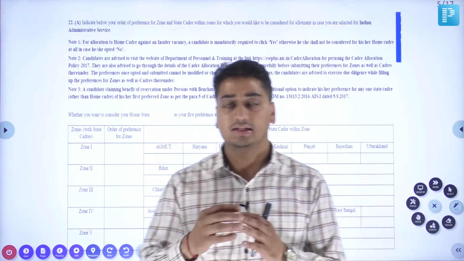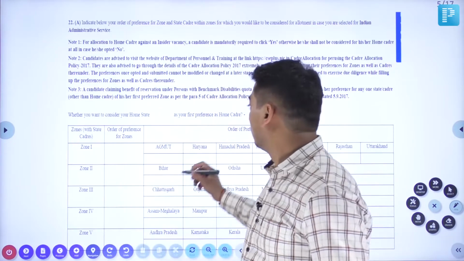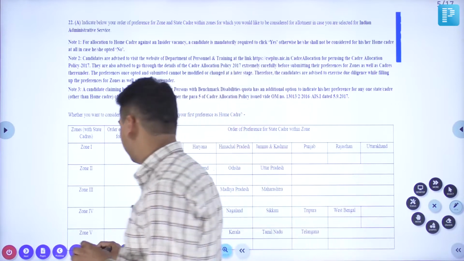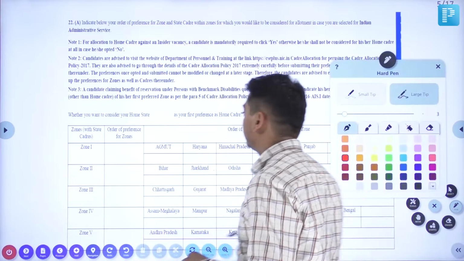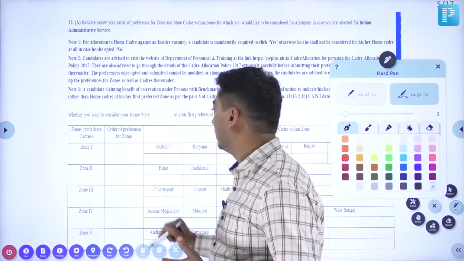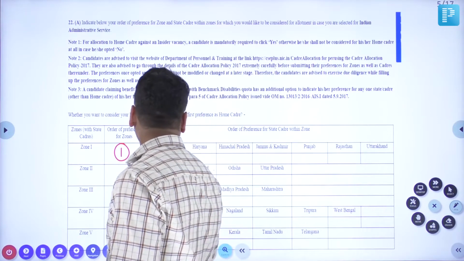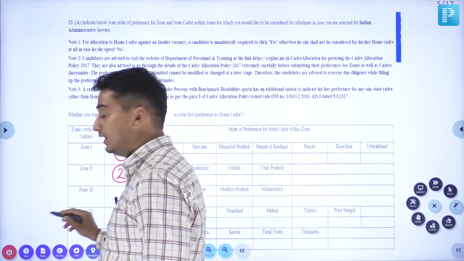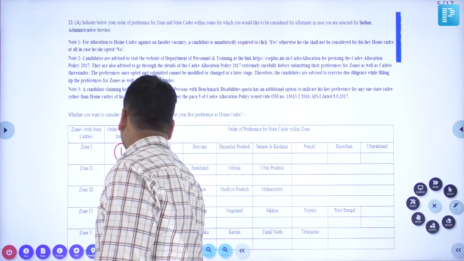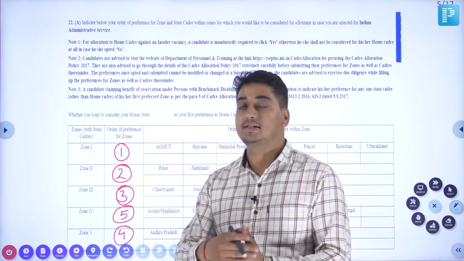So the way the zonal system operates is that first of all, they go for the order of preferences. Within the zone, you have to select the order of preferences. Now, how is it done? For example, these zones are there. A person typically from, say, the state of Haryana would select it in a way that Zone 1 would be the first preference, Zone 2 the second preference, Zone 3 the third, Zone 5 the fourth, and Zone 4 the fifth preference. Within these zonal preferences, preferences are given to various states.